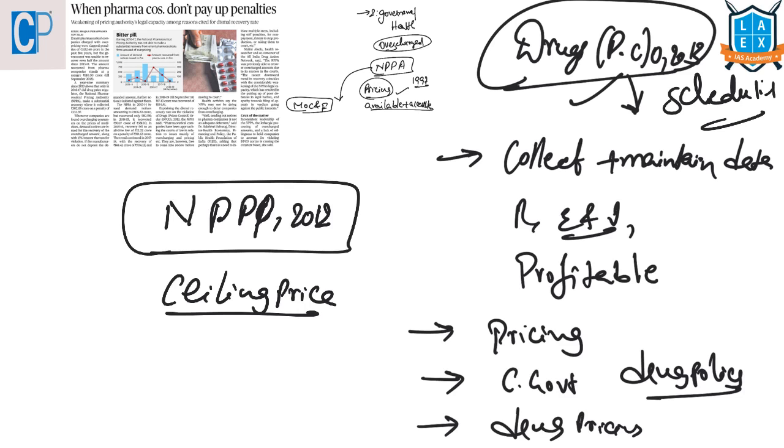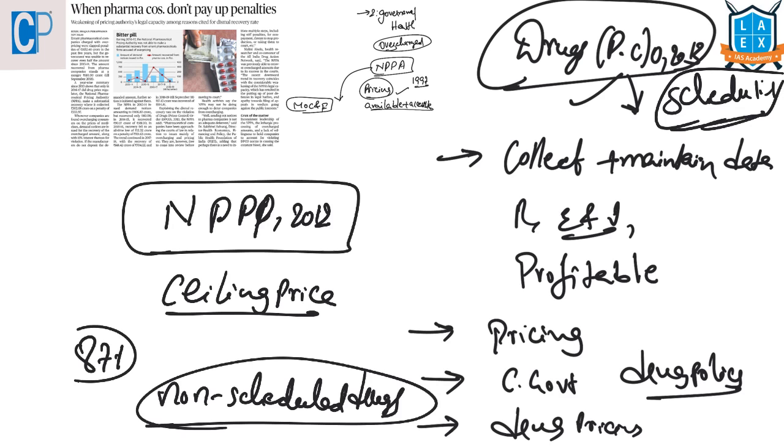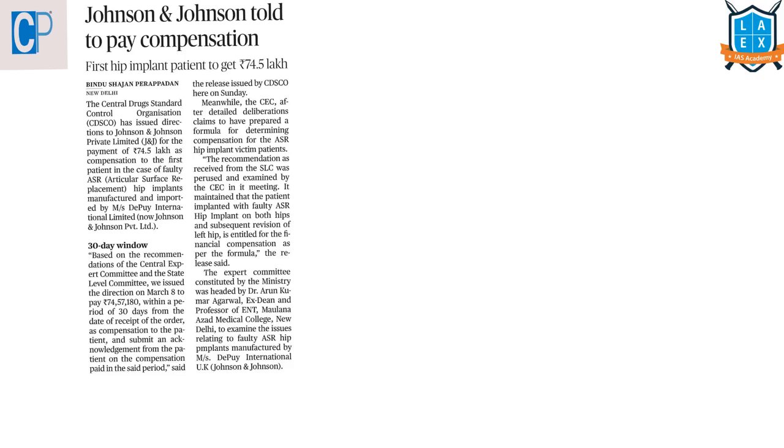What is the annual price increase for these Schedule 1 listed drugs as well as for non-scheduled drugs? Recently we have seen that for some of the non-scheduled drugs, the pricing was brought down by 87% for non-scheduled cancer drugs.